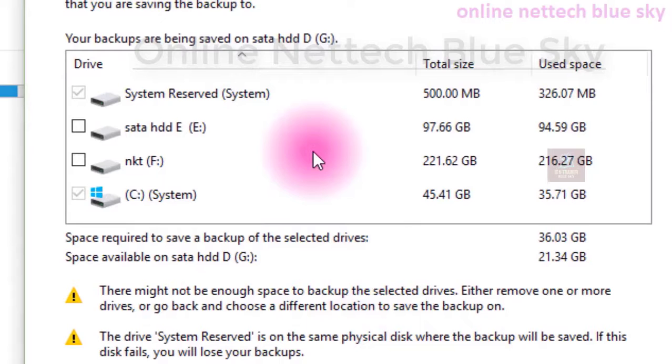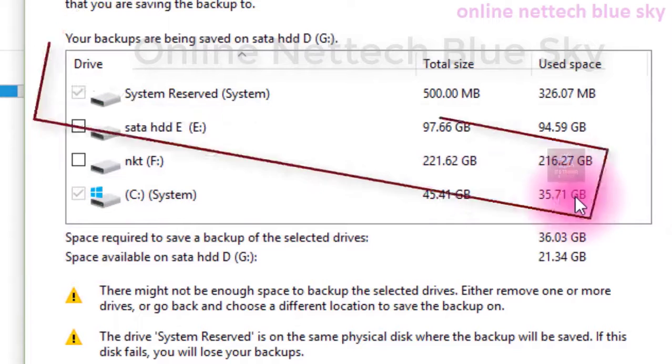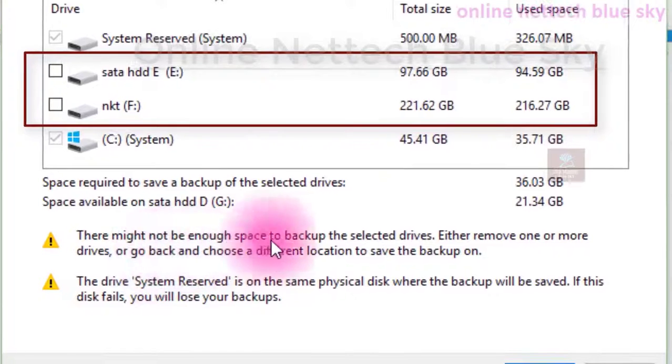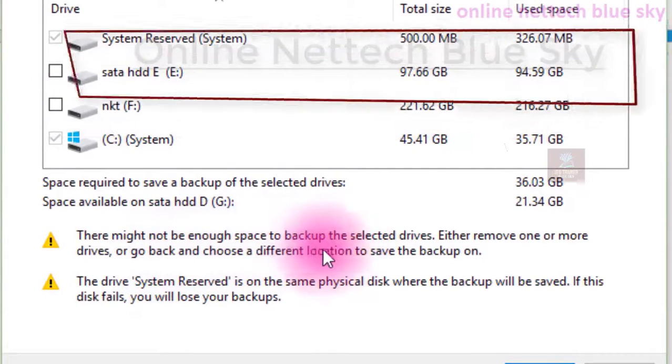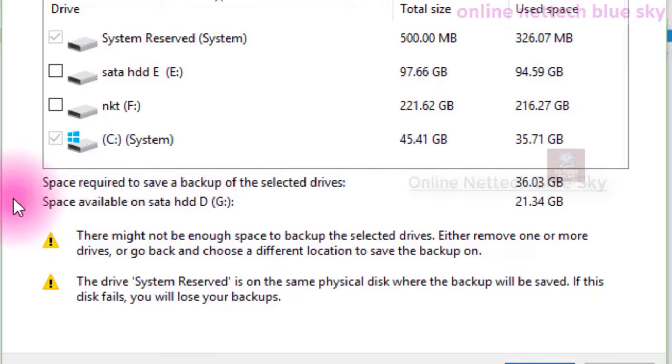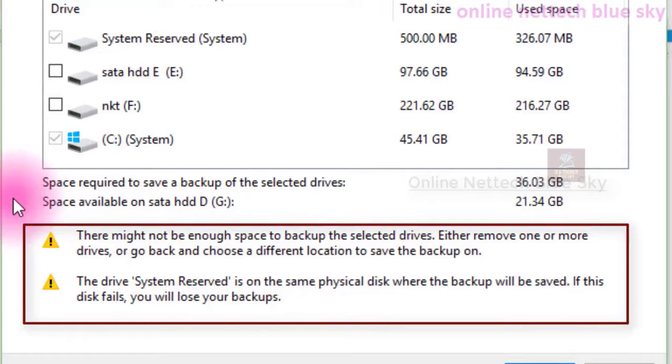System reserved partition and partition C system, you can see it's showing the complete calculation here. I'm not taking a backup of the two partitions, but I can take a backup. And you can see this message: there might not be enough space for the backup because of the selected drives. Either remove one or more drives, or go back and choose a different location to save the backup on.